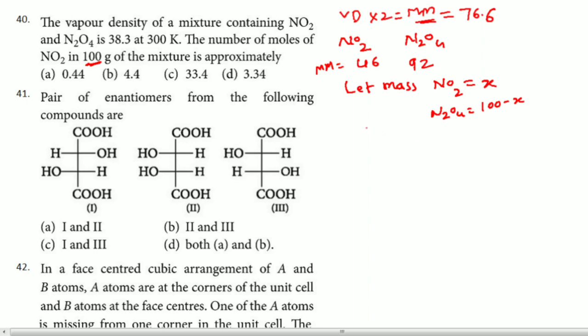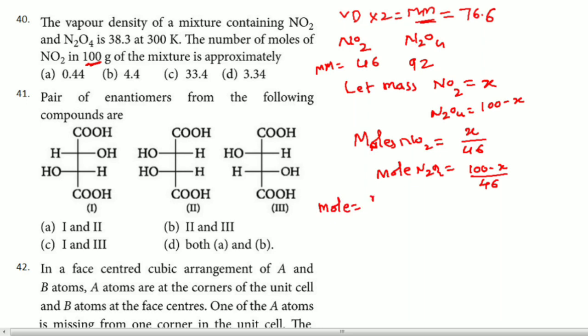Now moles of NO2. What is moles of NO2 then? Moles of NO2 is equal to mass divided by molecular mass, that is X divided by 46. Moles of N2O4 is equal to mass by molecular mass, that is 100 minus X divided by 92, right? So now what do we want?